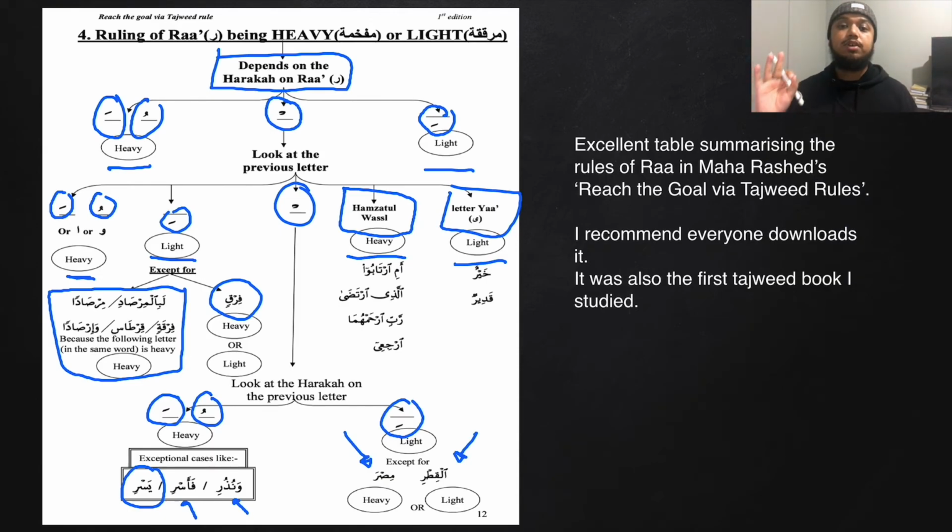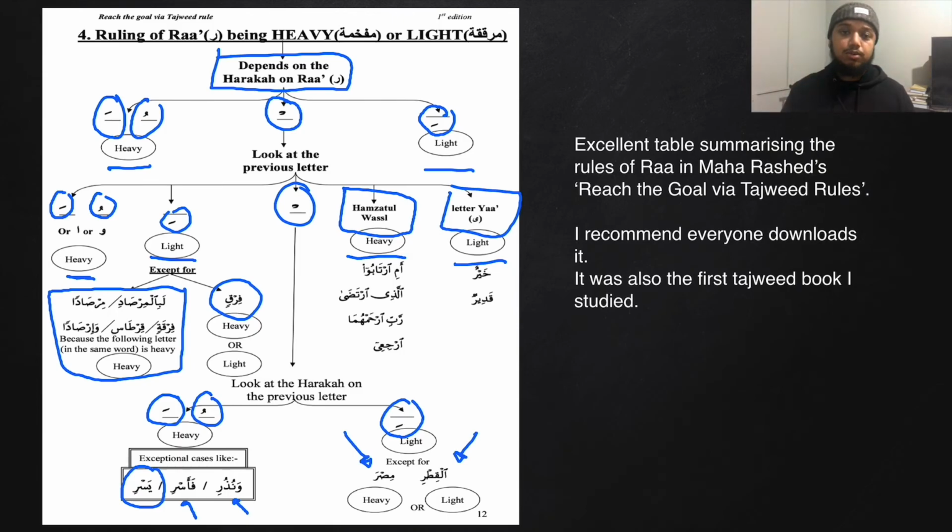So the general rule is that whenever a Ra has a Fatha or a Dhamma, it's full. Whenever it has a Kasra, it's light. Okay, that's clear cut. And whenever it is Sakina, we look at the letter before. If the letter before has Fatha or Dhamma, then it is full. If the letter before has Kasra, then the Ra will be light. And then we mentioned there are certain exceptions to this, such as whenever Ra is Sakina and it has Hamzatul Wasl before it, or whenever Ra is Sakina and it has a Ya before it. We mentioned as well that there are 5 exceptions, such as La bil mil sad, mil sada, filqah, qiltas, and wa il sada. That's because after the Ra there is a full mouth letter in the same word. So in this instance the Ra is also heavy.